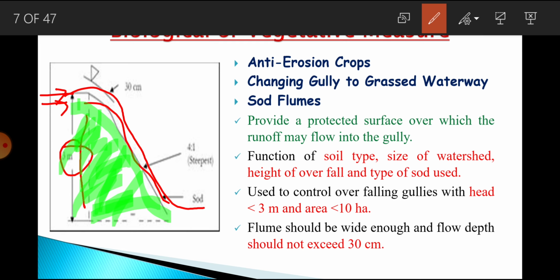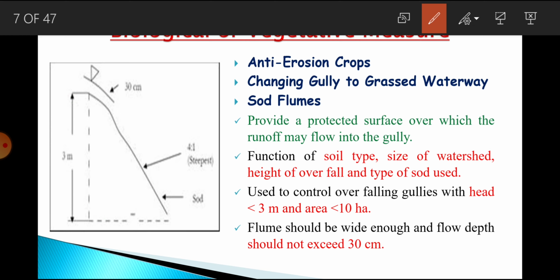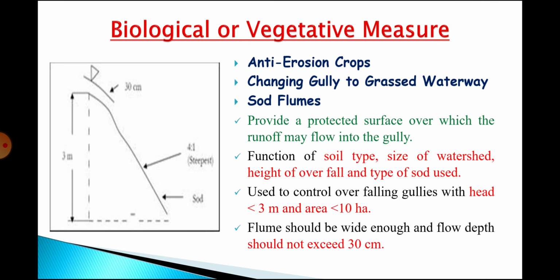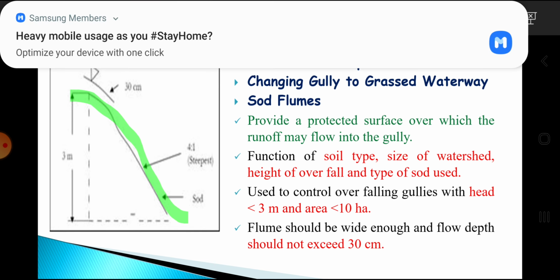So what sod flume is suggested is that if we protect this surface by some means, soil erosion could be minimized.